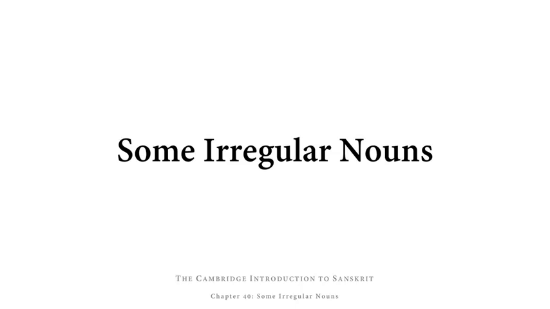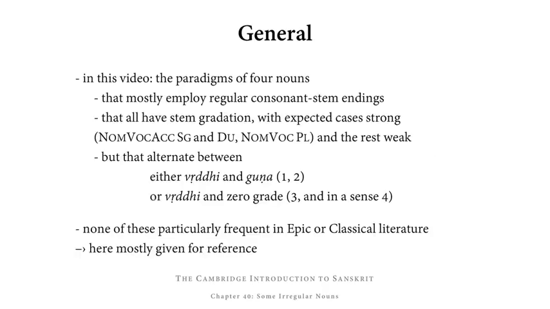Welcome to the video for chapter 40 of the Cambridge Introduction to Sanskrit, which is going to tell you about some irregular nouns. More specifically, this video introduces the paradigms of four nouns that mostly employ regular consonant stem endings and that have stem gradation, with the expected cases being strong and the expected cases being weak. But in their stem gradation, they alternate between either vriddhi and guna or between vriddhi and zero grade.